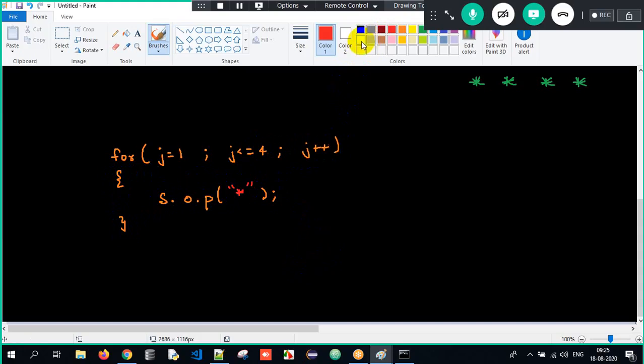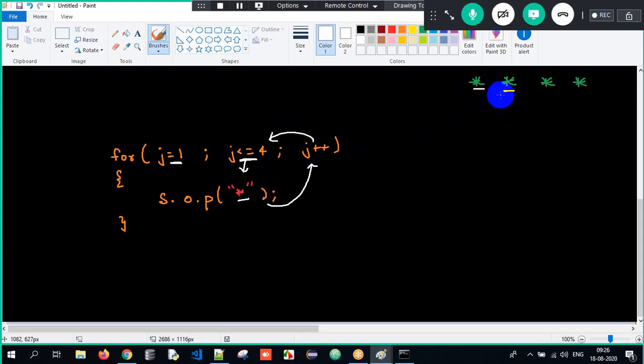Correct? Done. Now tell me, what is my j value? j value is 1. Is 1 lesser than or equal to 4? Yes. Control comes inside. I print star. Okay, it's SOP. Control is on the same line. Now the loop will go back. j plus plus. j value will become 2. Now I check the condition. Is 2 less than or equal to 4? Yes.